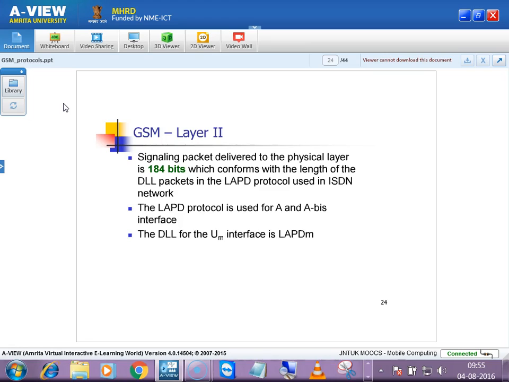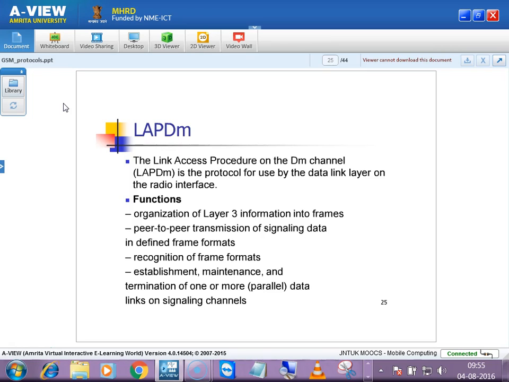And the same thing, as I told you, these are the interfaces, LAPD and LAPDm. The signaling packet delivered to the physical layer is 184 bits, which conforms with the length of the downlink packets in the LAPD protocol. The LAPD protocol is used for the A and Abis interfaces. You know the interfaces between the mobile station and base station transceiver, and between the base station transceiver and base station controller. The DLL for the Um interface, this one, right?